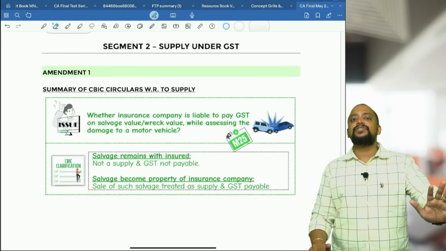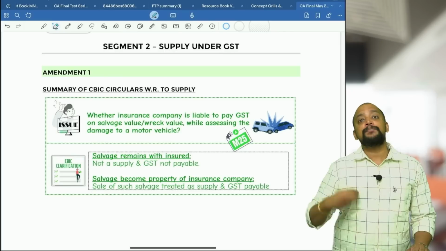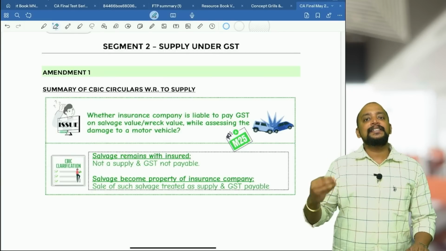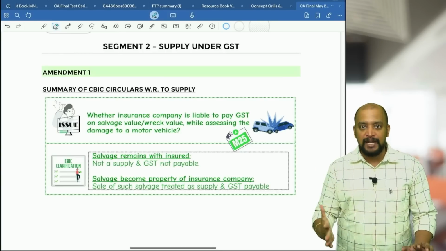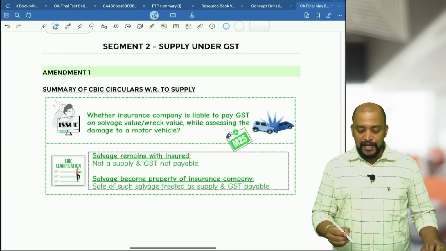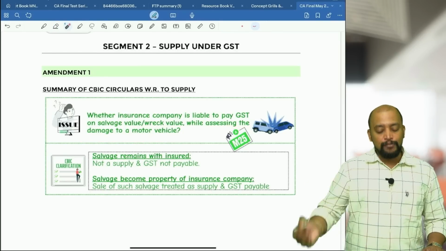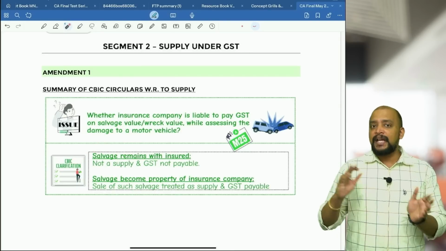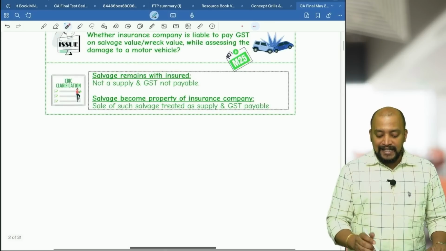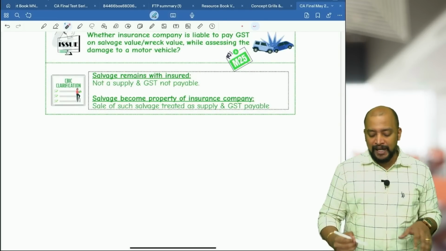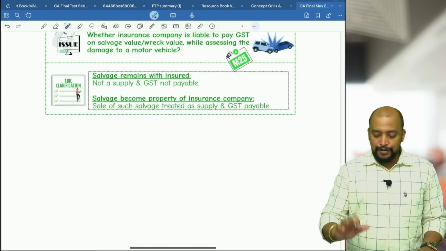On that 3 lakhs, GST will definitely be payable, the reason being that it is incidental or ancillary to their business. Their business is insurance, and this is incidental or ancillary to business. Due to that reason, that activity becomes supply and consequently GST will be payable. So that is the point here: whether the insurance company is liable to pay GST on the salvage value or wreck value while assessing the damage to a motor vehicle. If the salvage remains with the insured, it is not a supply and GST is not payable. That's the first point I discussed. Second, if salvage becomes the property of the insurance company, the sale of such salvage is treated as supply and GST will be payable.